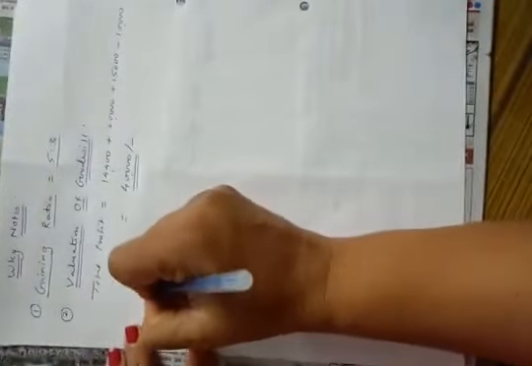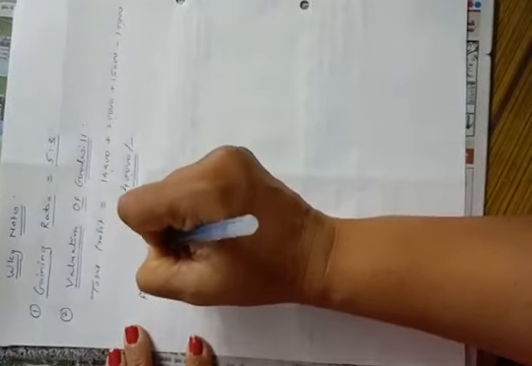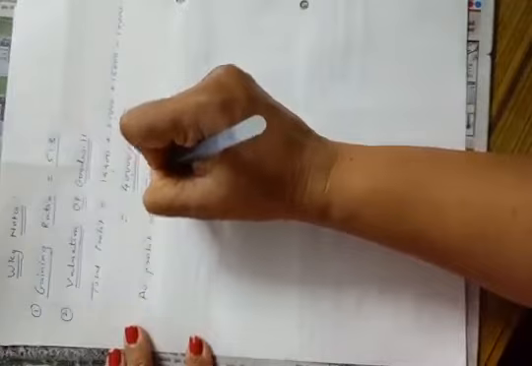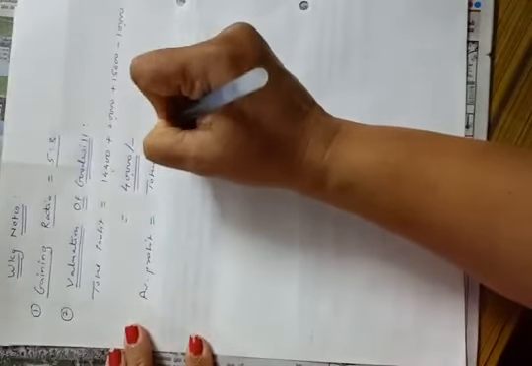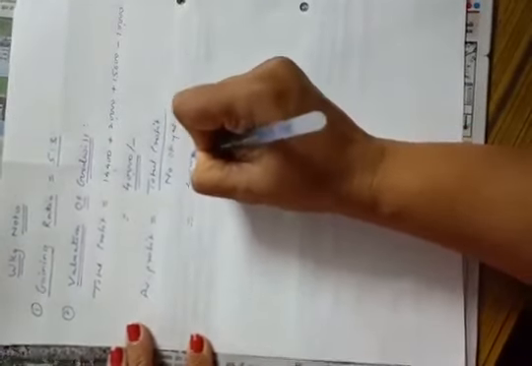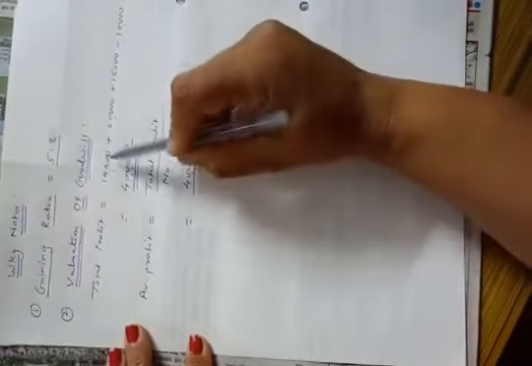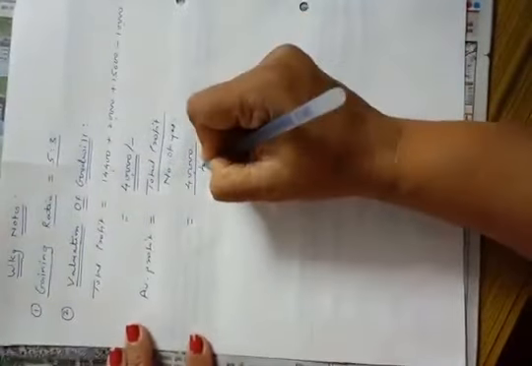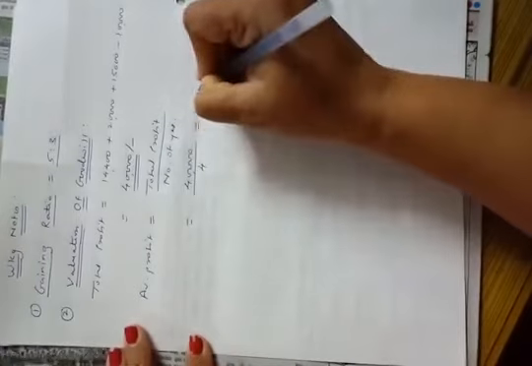Now average profit. Average profit is equal to total profit divided by number of years. That is total profit 40,000 and we have taken profits and losses of 4 years, so divided by 4, so average profit is 10,000.